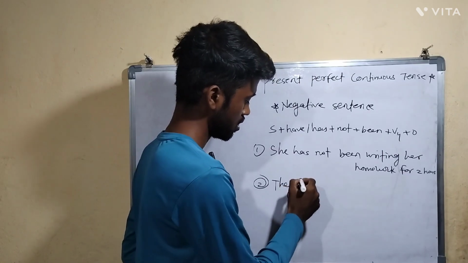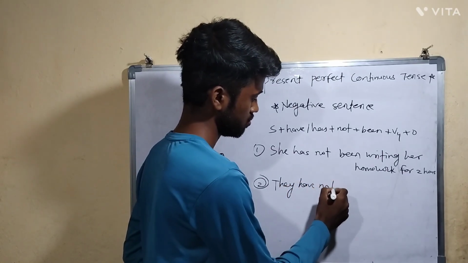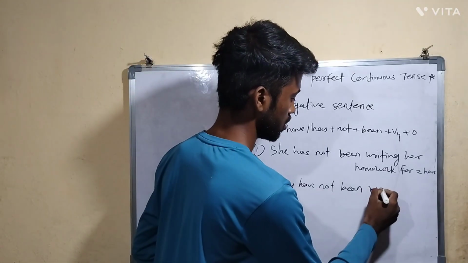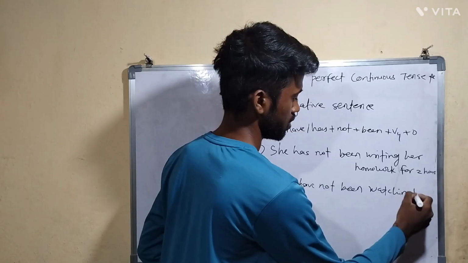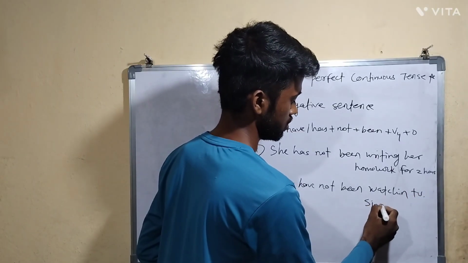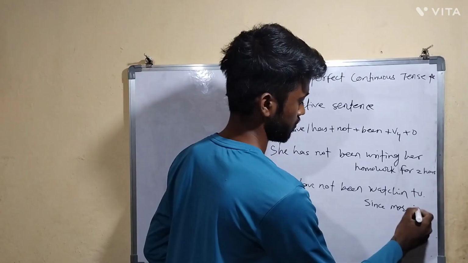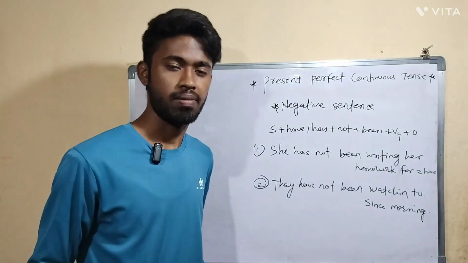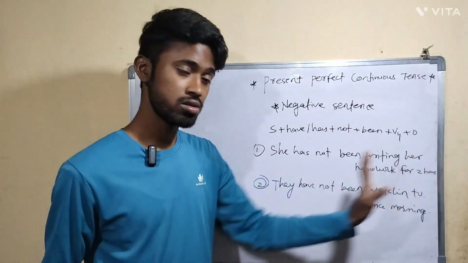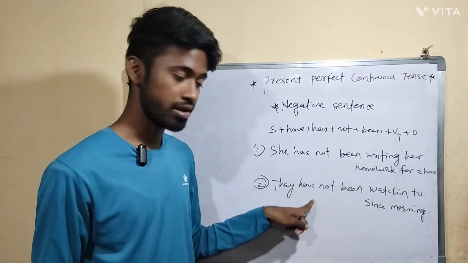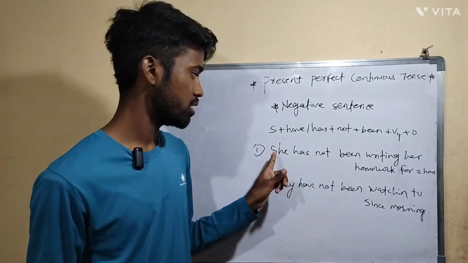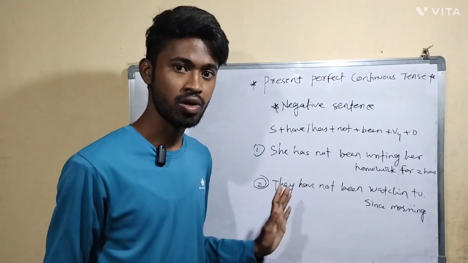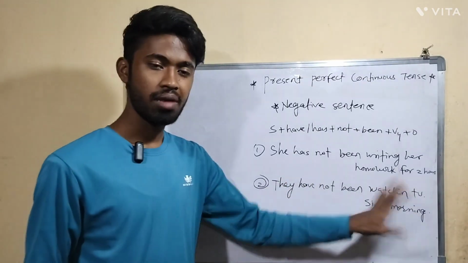They have not been watching TV since morning. Since morning. Here, those people, they have not been watching TV since morning. Here, have I have taken as the helping verb. The reason is the subject is plural. In the earlier example the subject was singular, that's the reason I have taken has. And after have and has, we have to take not as the negative word. Remaining part is the same.